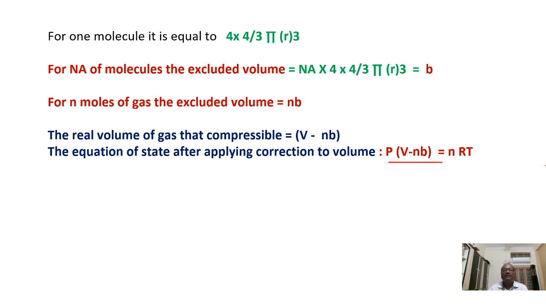Similarly, let us see the correction for the pressure term. Is it clear? So what will be the excluded volume? It will be 4 times the volume of the gas molecules. What is the meaning of b? It is the excluded volume for 1 mole. How are we correcting the volume term? By subtracting the excluded volume from the volume of the container. That is it.